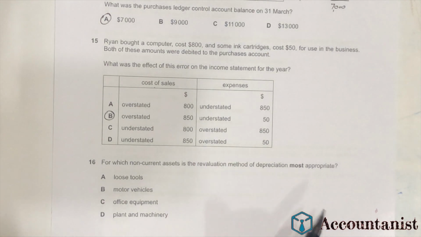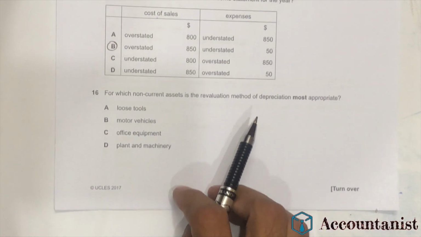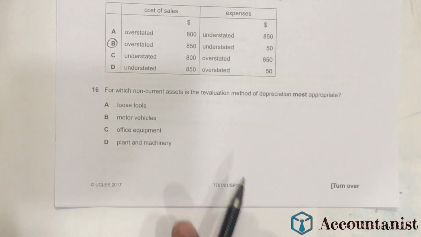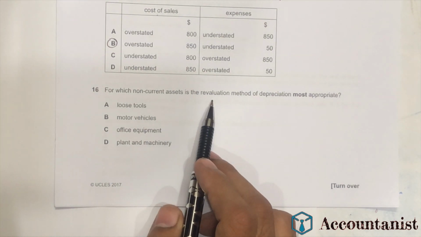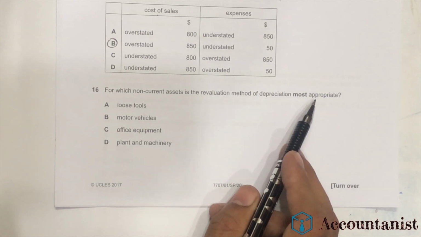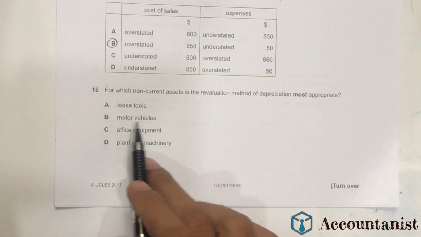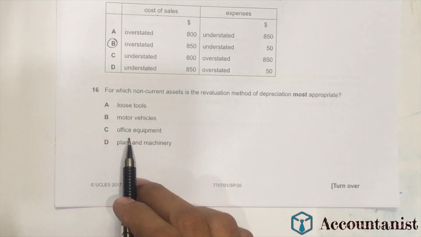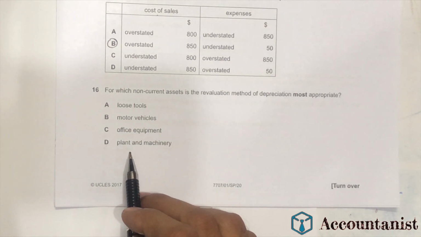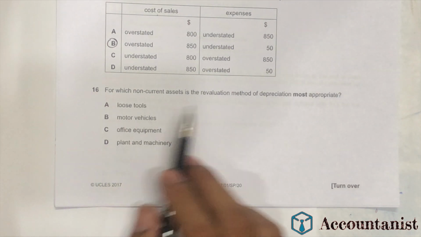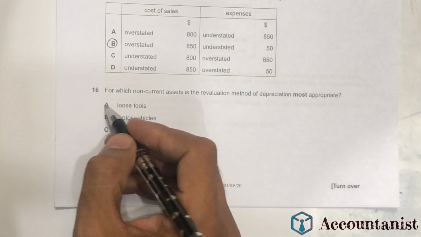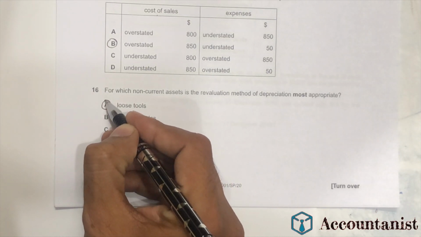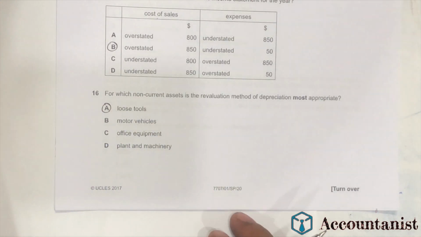Let's move on to the next question. Question number 16. It says, for which non-current asset is the revaluation method of depreciation most appropriate? We have loose tools, motor vehicles, office equipment, and plant and machinery. We have seen so many questions in which the revaluation method is used for the loose tools. So that's the most relevant method that we have for loose tools. So let's move on to the next question.